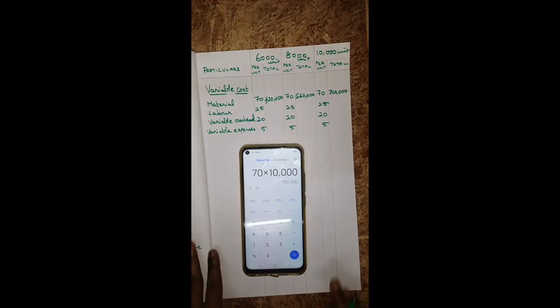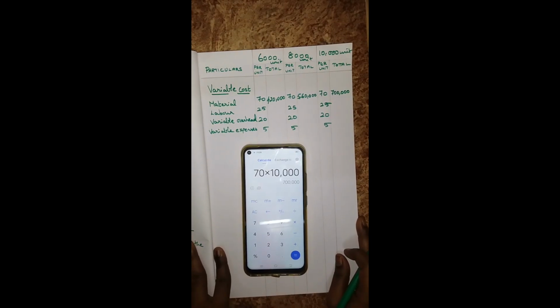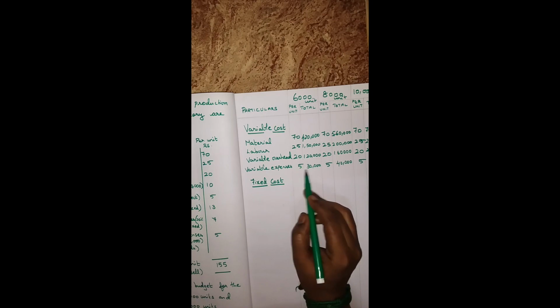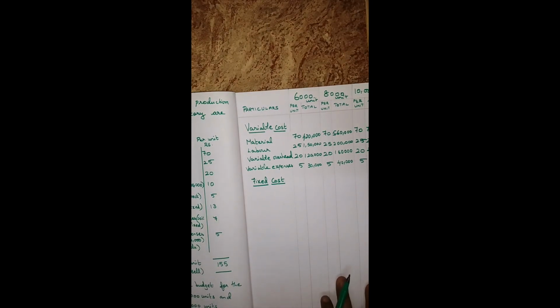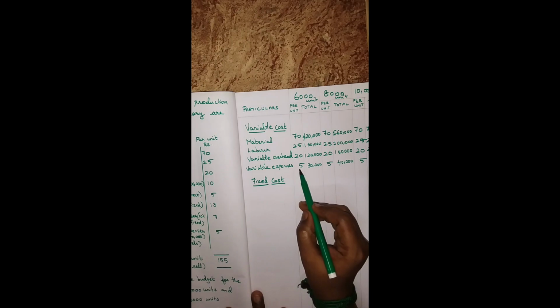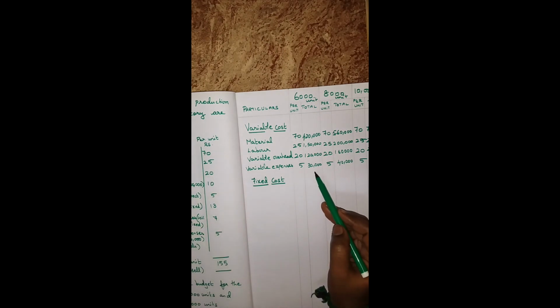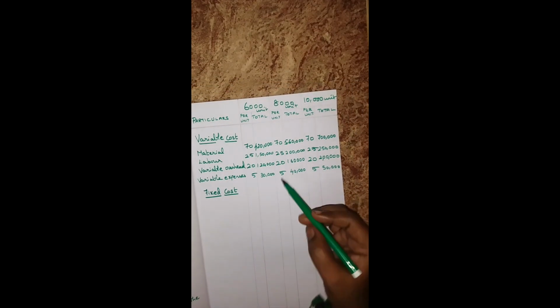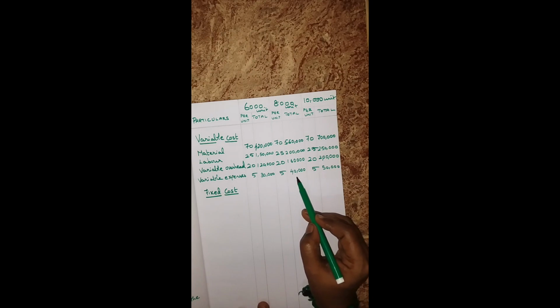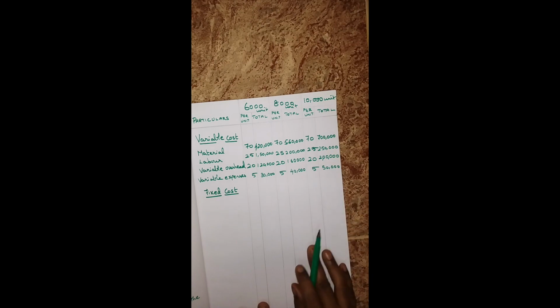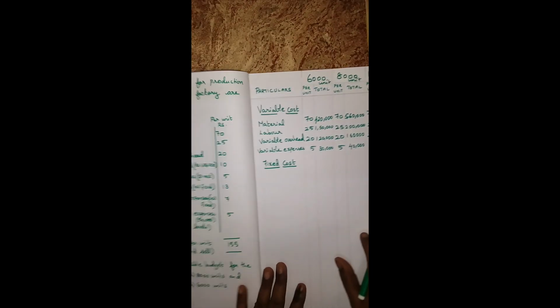Same way for labor, material, variable overhead and variable expenses, I have multiplied per unit and the total and wrote the answer for variable cost. For example, variable expenses per unit 5 and total unit is 6,000. So 5 into 6,000 you will get 30,000. Next one, 5 into 8,000 you will get 40,000. Last one, 5 into 10,000 you will get 50,000.